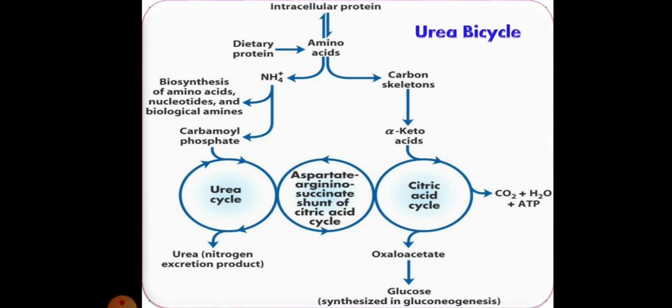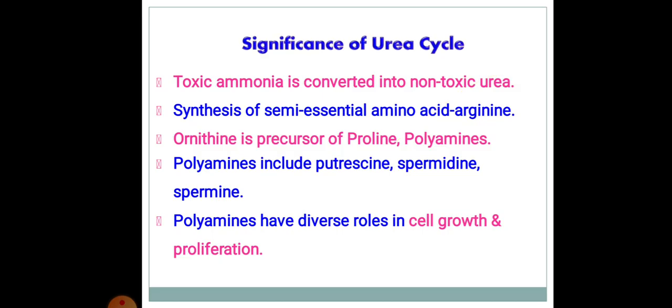Whereas these amino acids, when converted to NH4 plus, then biosynthesis of amino acids, nucleotides and biological amines will be taking place. By utilizing carbamoyl phosphate, it enters the urea cycle, and the final end product will be urea, that is nitrogen excretion product. This urea cycle as well as the citric acid cycle can be interlinked by the aspartate-argininosuccinate shunt of the citric acid cycle. This is known as the urea bicycle.